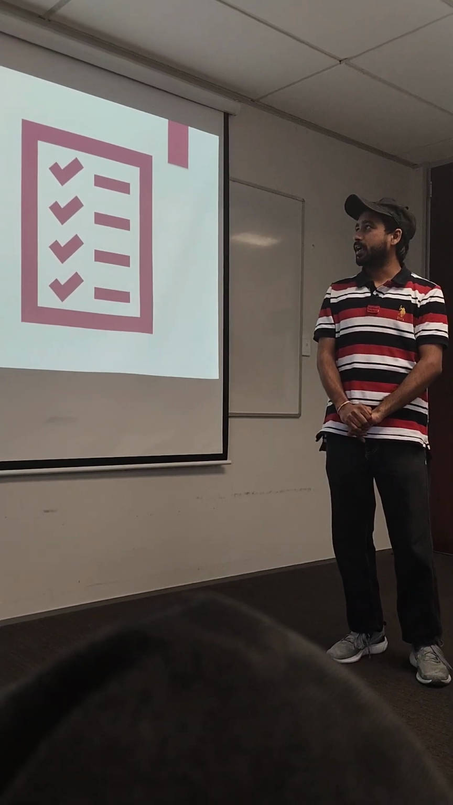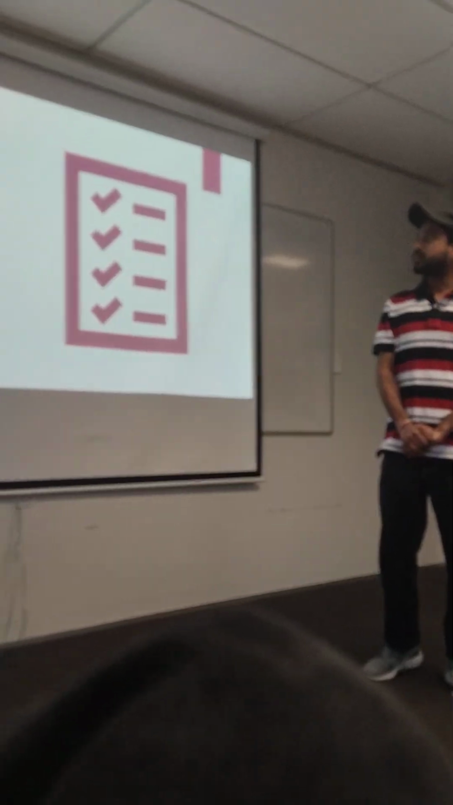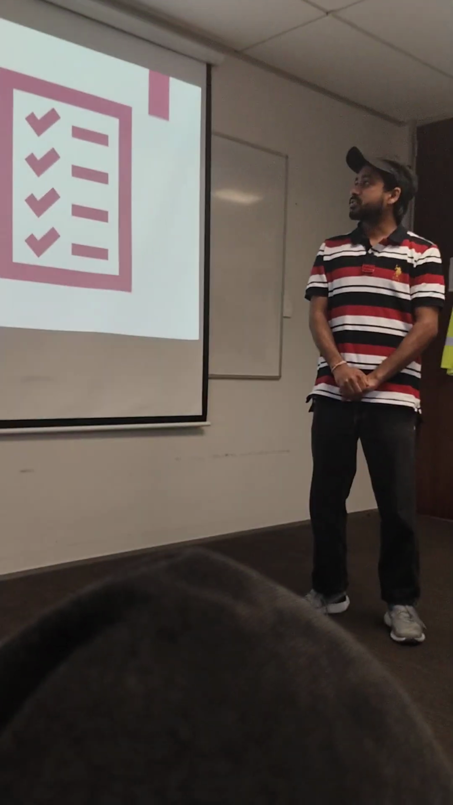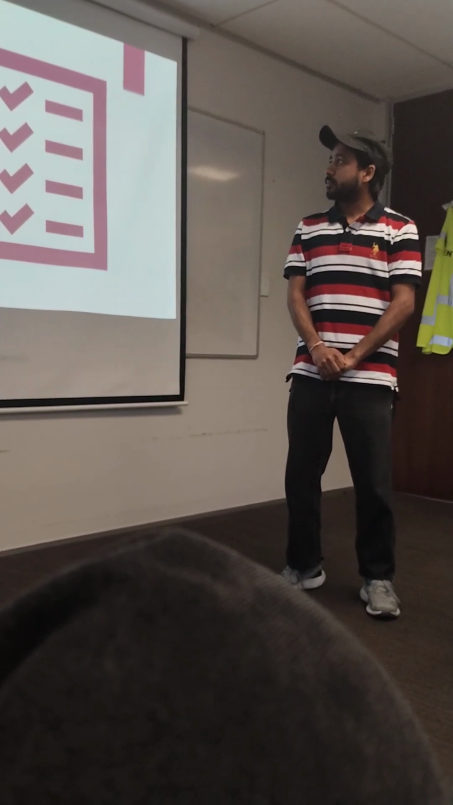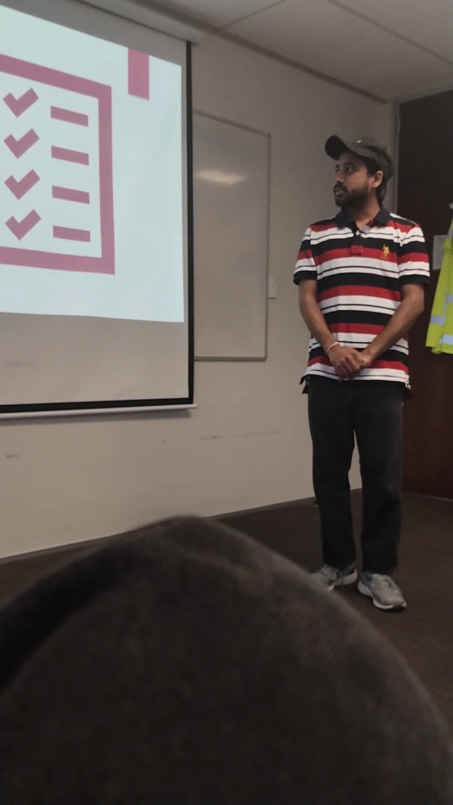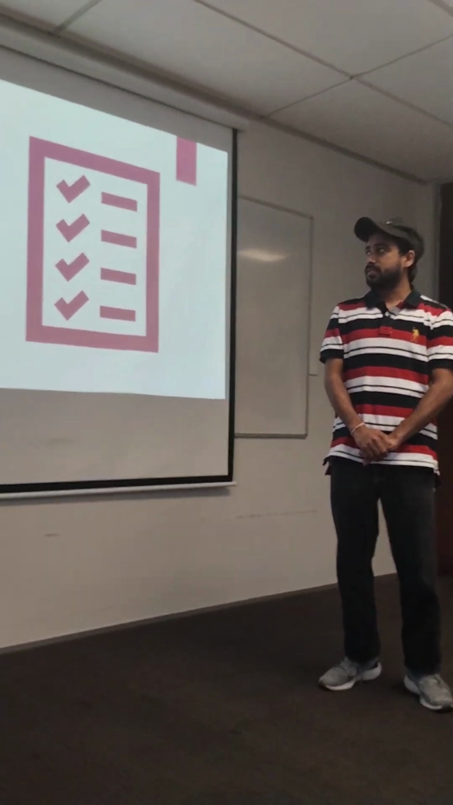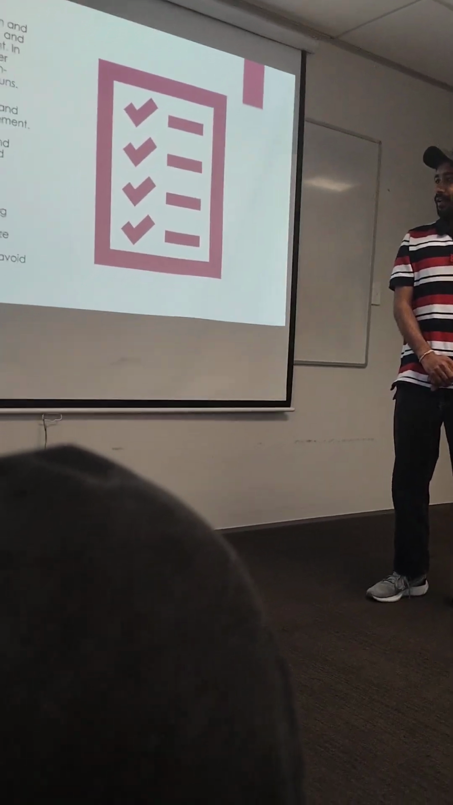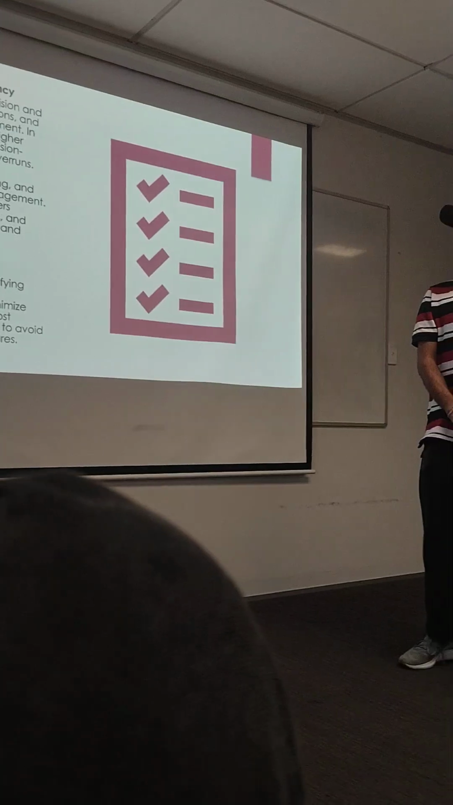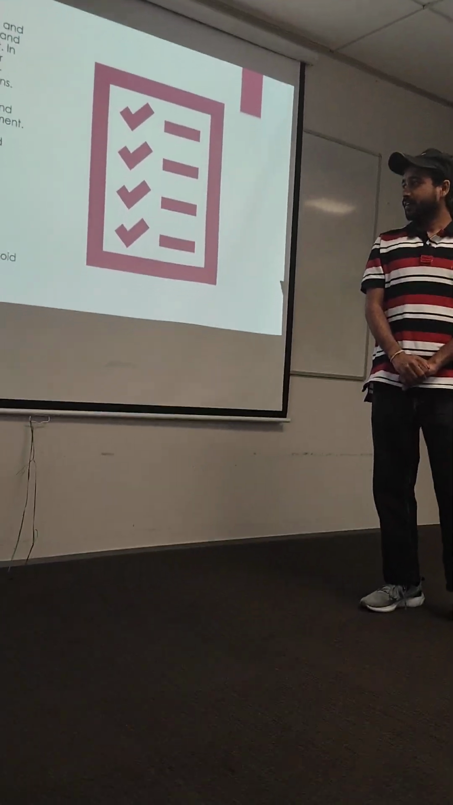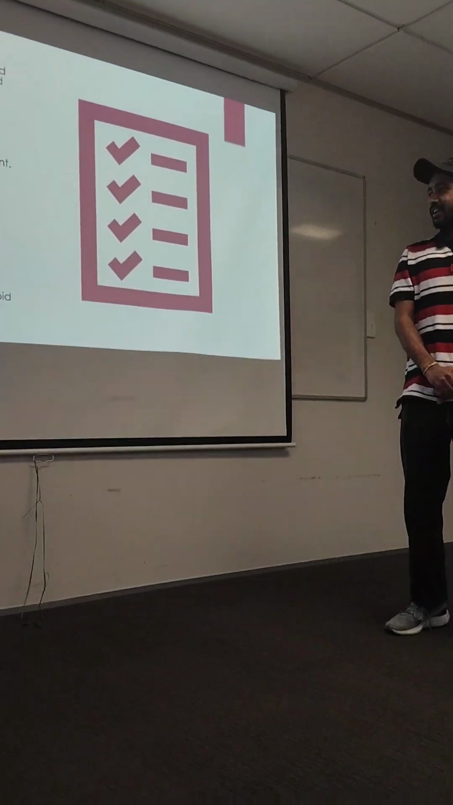Third is accuracy and transparency. Accuracy refers to the precision and correctness of data, calculations, and processes in project management. In cost estimation and control, higher accuracy leads to better decisions, and transparency involves open communication, clear reporting, and accountability in cost. And fourth is risk reduction. Risk reduction involves identifying potential project risks and their impact. This is critical in cost estimation.